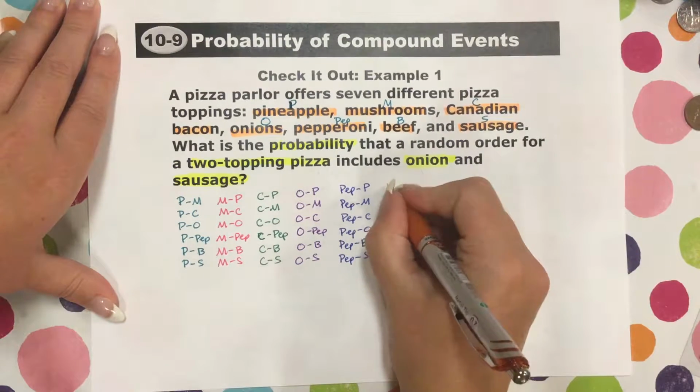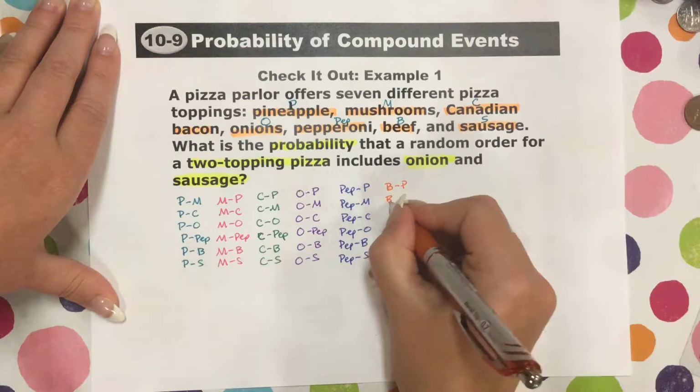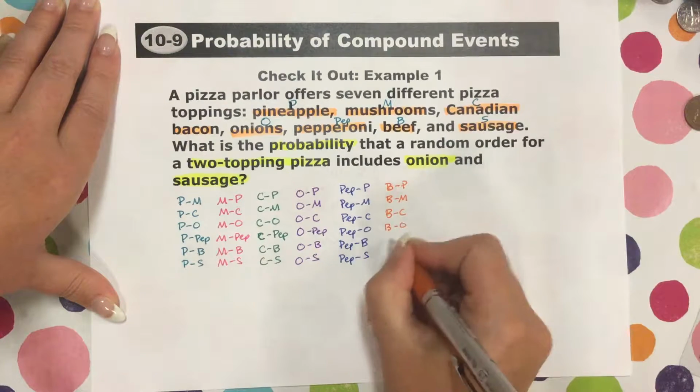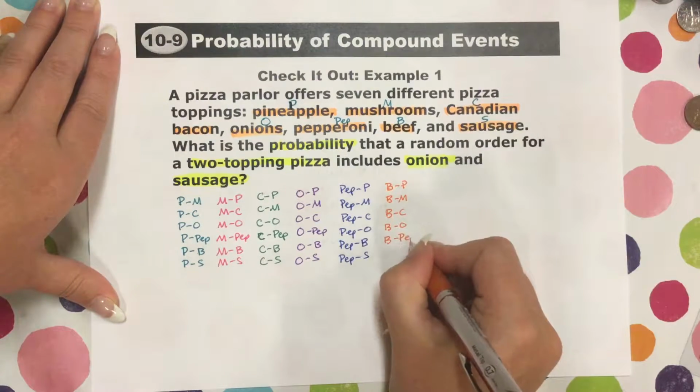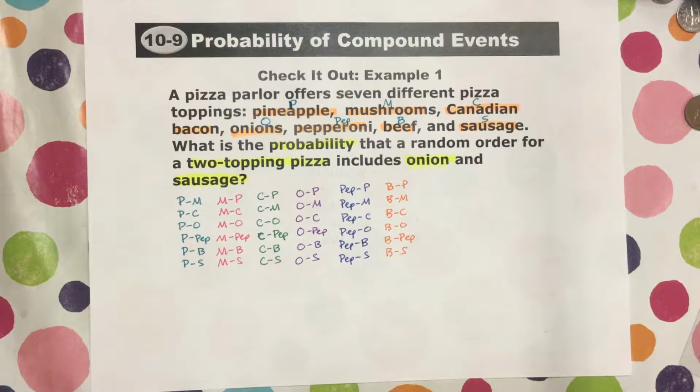Okay, so beef, you could have pineapple. Beef, you could have mushrooms. Beef, you could have Canadian bacon. Beef, you could have onions. Beef, you could have pep. And beef, you could have sausage. And now we're on our last one, which is, we're going to use this color here.